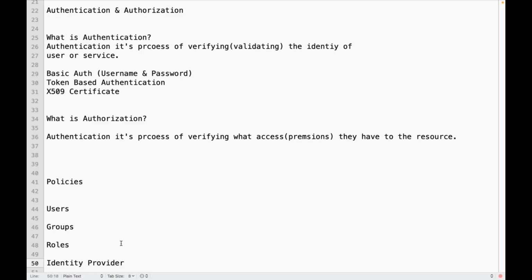We can integrate AWS also with an identity provider using protocols like OpenID or SAML.